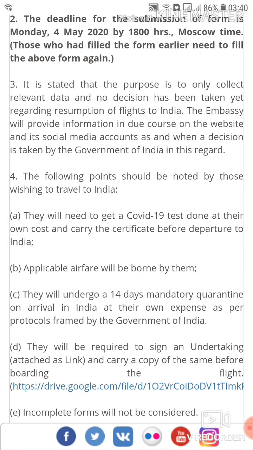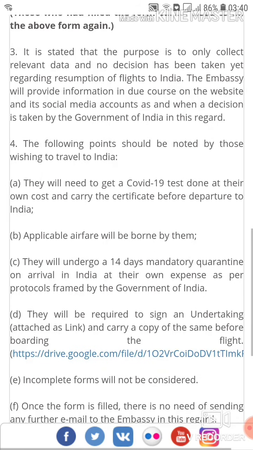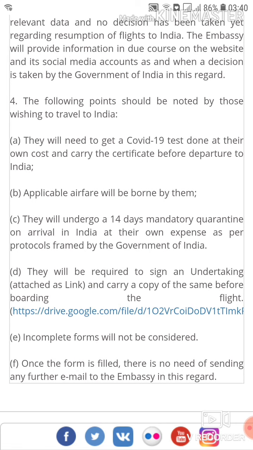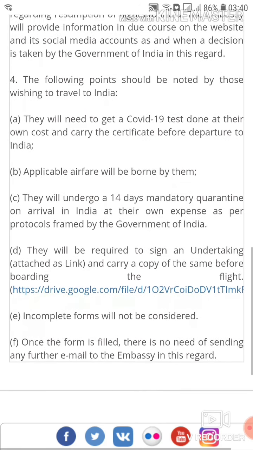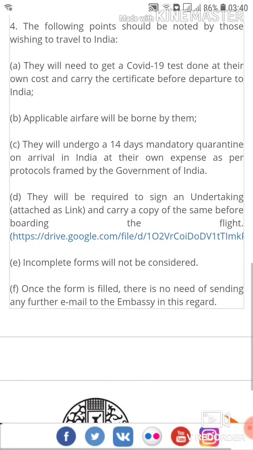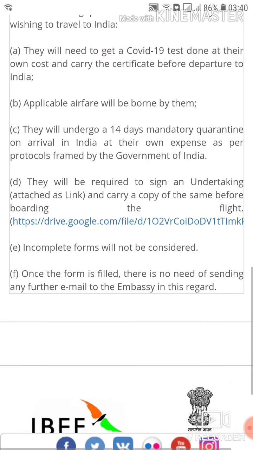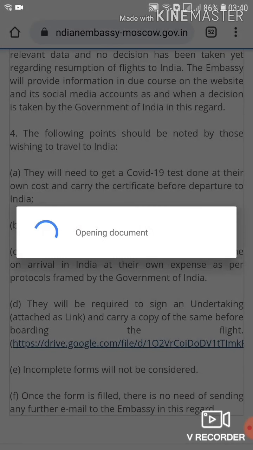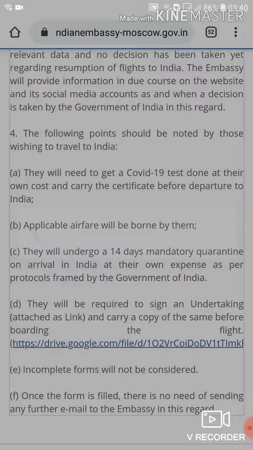The third point which is mentioned in this, it is stated that the purpose is only to collect the relevant data, not any decision yet to be taken. The embassy will provide all the information according to the latest information provided by the Indian government. It will declare all its important information on its social media account.